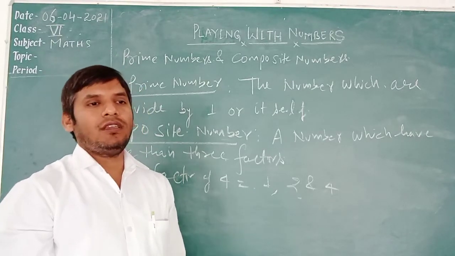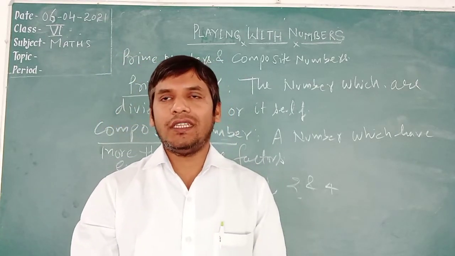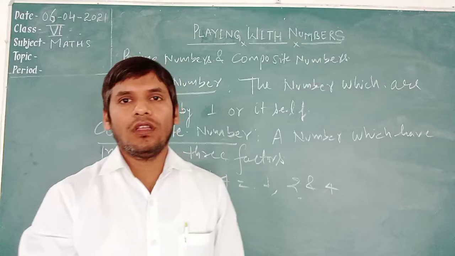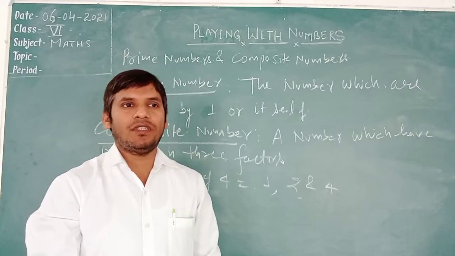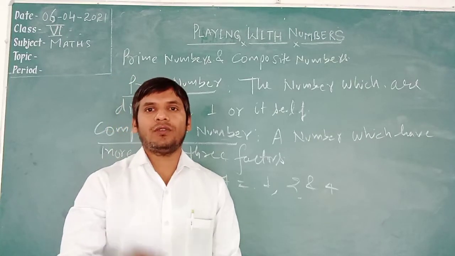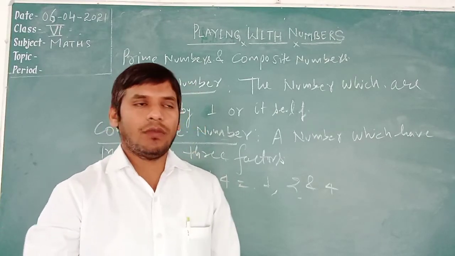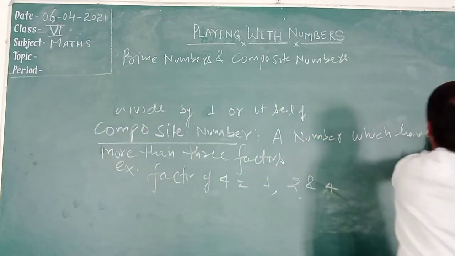Okay. Similarly, the even number: the number which is divided by 2. If any number is completely divided by 2, it is known as the even number. Even number हो गया, उसी तरह odd number होगा.